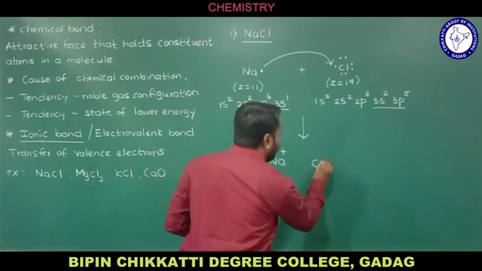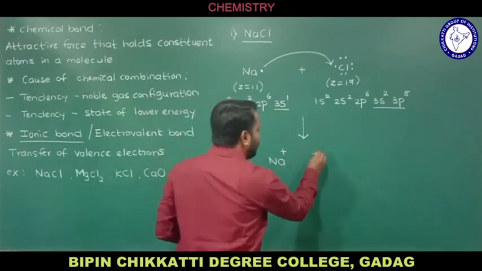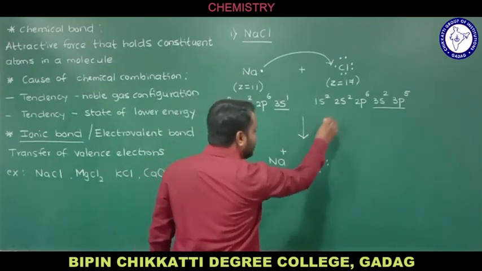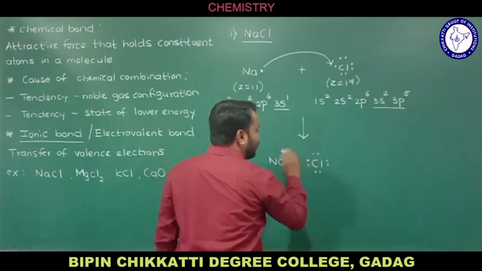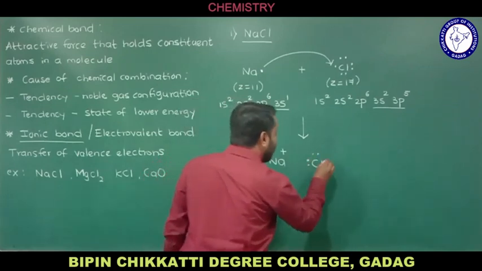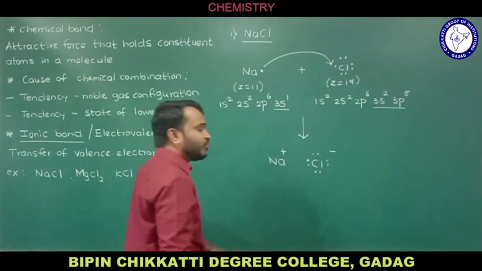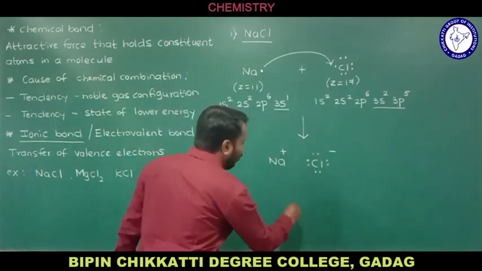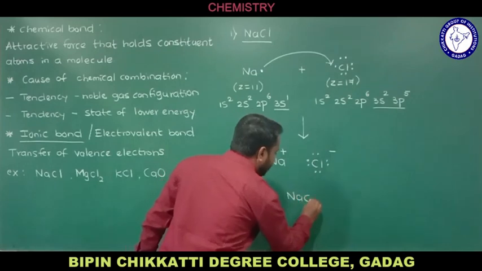And in one more case we have Cl. Already we have a total of 7 electrons. 1 electron is gained by Cl, so this is 1 more electron gained, and it has gained 1 electron. So what should I write here? I should write minus. Why have I written minus? Because it has gained an electron. In short, you can say NaCl is formed.